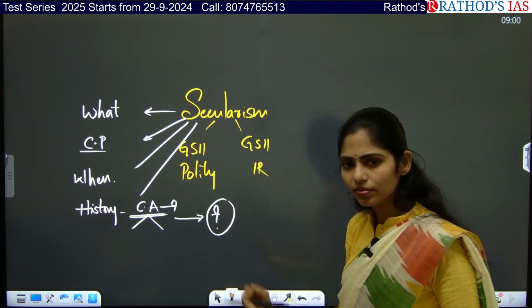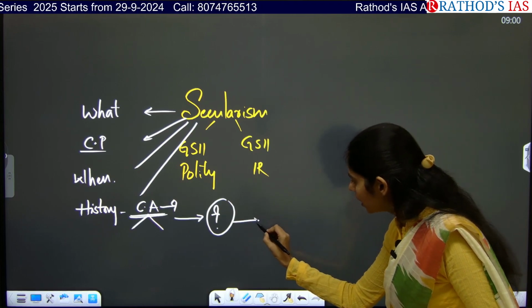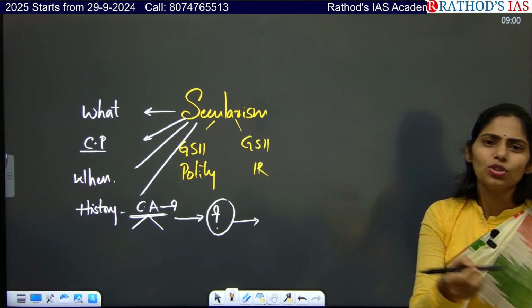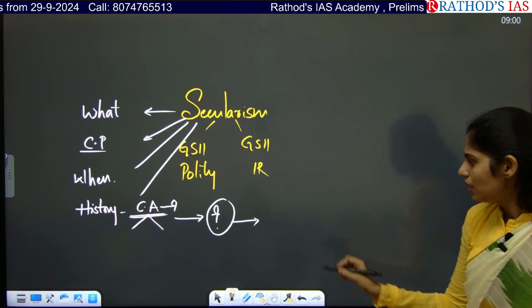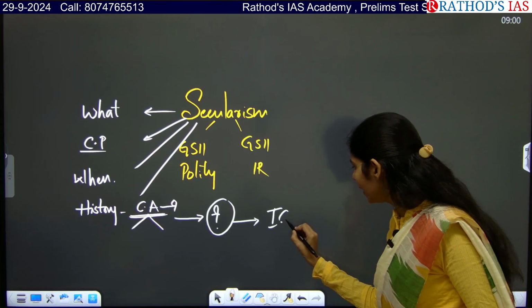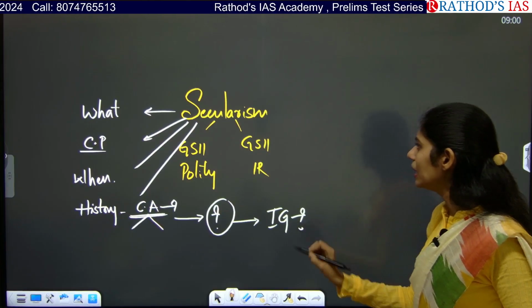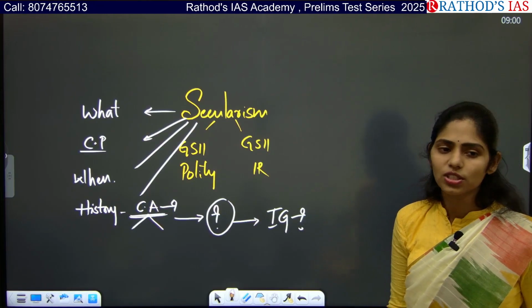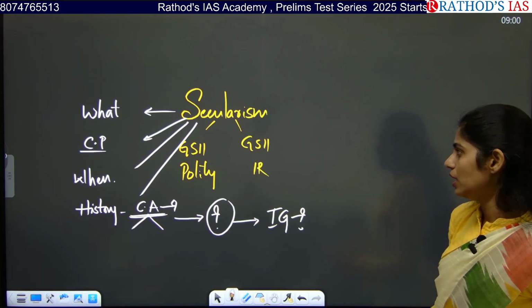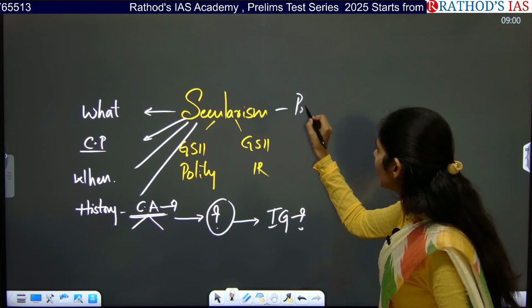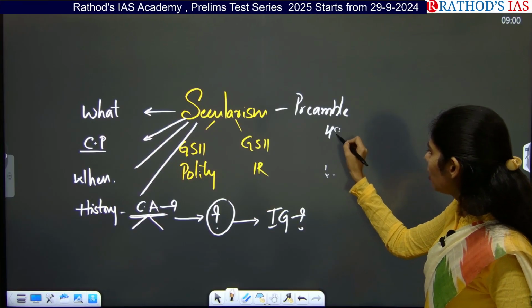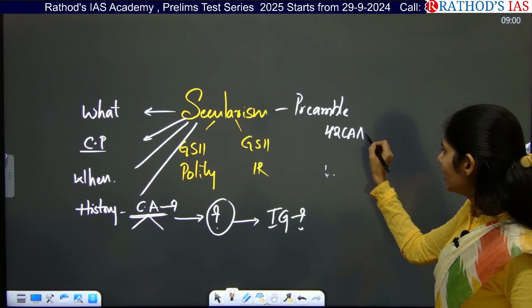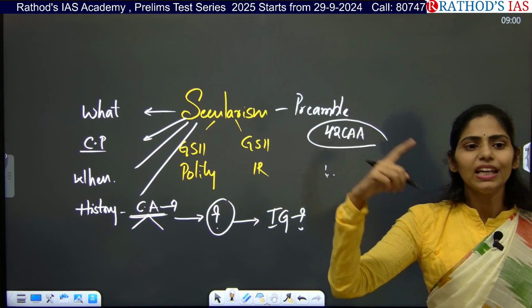And you have to see the emergency period. Emergency was during whose period? Who was the Prime Minister? Indira Gandhi, right? So during that period, why did the Indira Gandhi government incorporate this secular word into our constitution? And even you have to see about our preamble, and the 42nd Constitutional Amendment Act, which added not only the word secular but even other words.